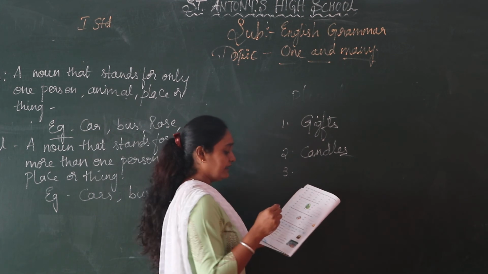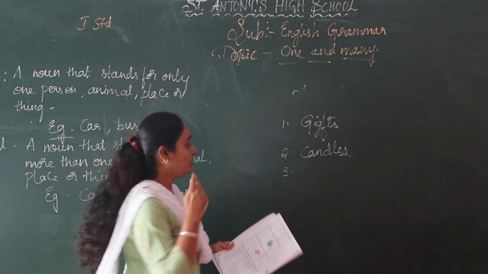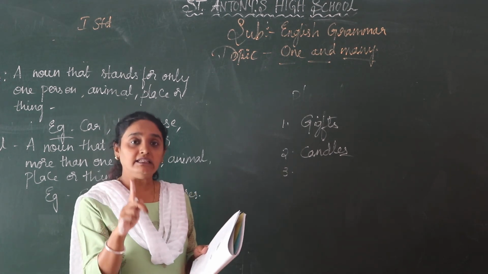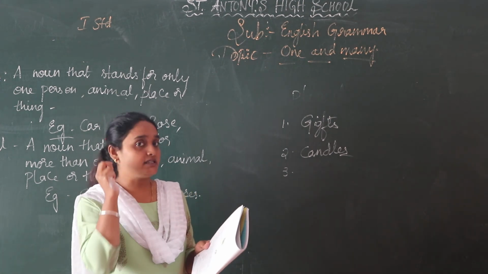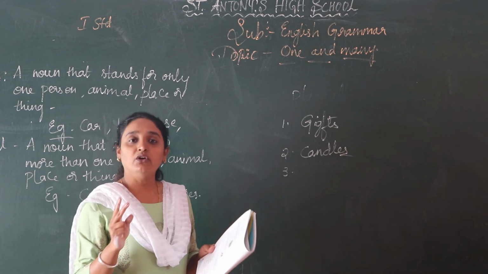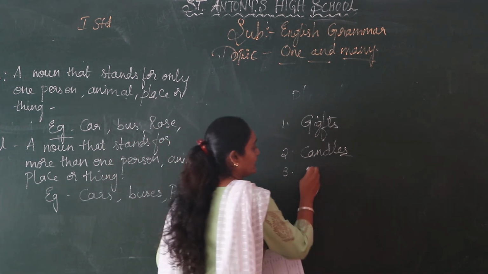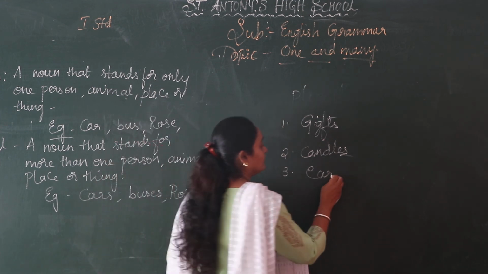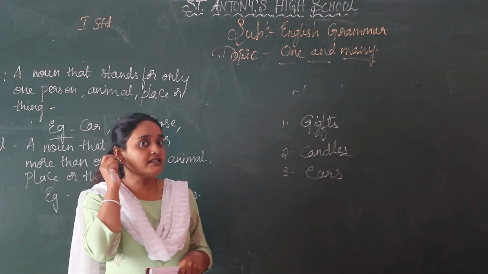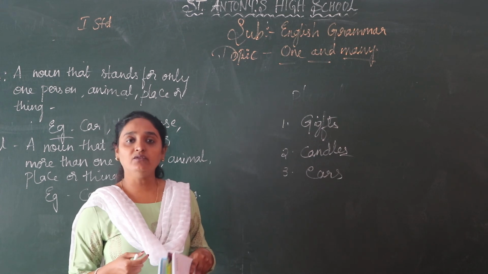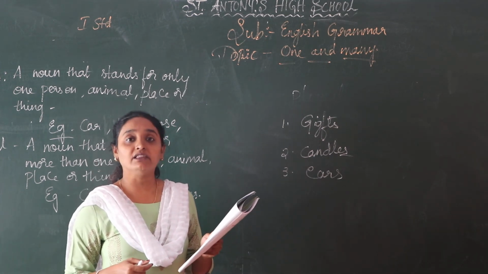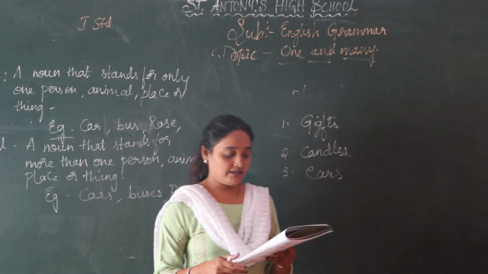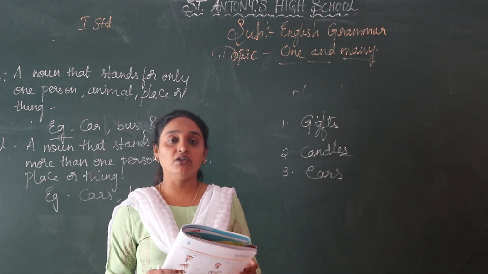Next, third one. I hear with my dash. You hear with your what? How many ears are you using? Do you have 1 ear or ears? We have 2 ears. In singular it is ear. 1 ear. When you add s, it will become ears. That is 2 ears. So I hear with my ears. Next, try to do it yourself, children.